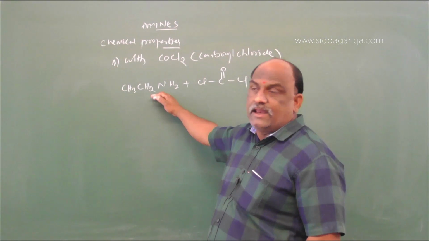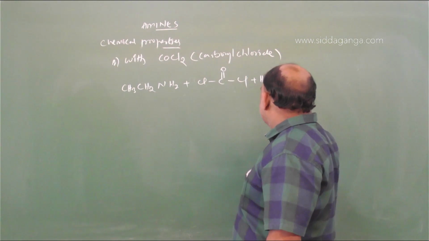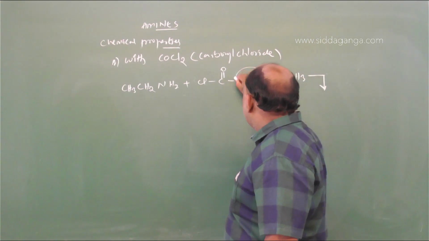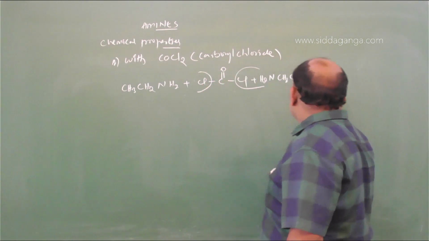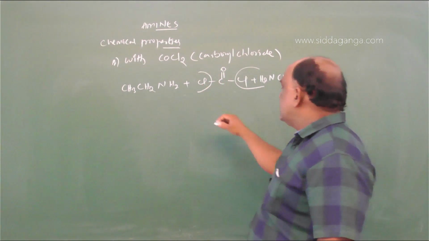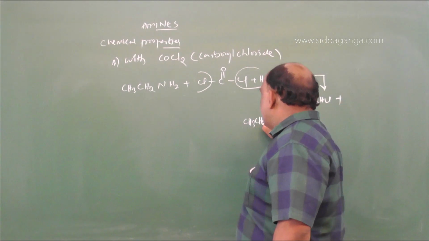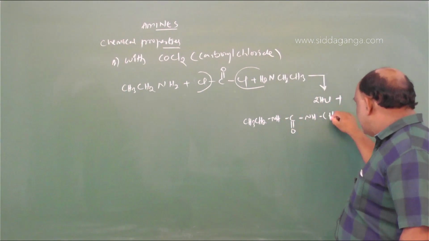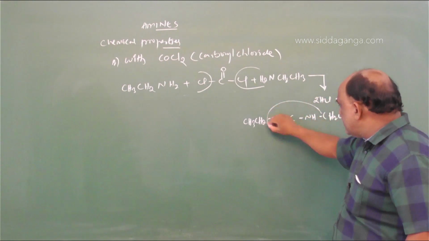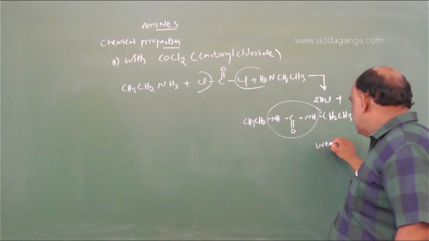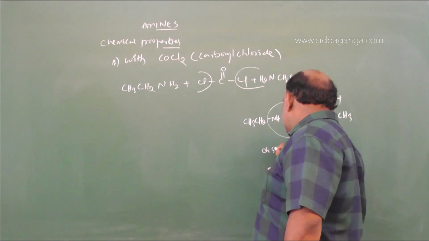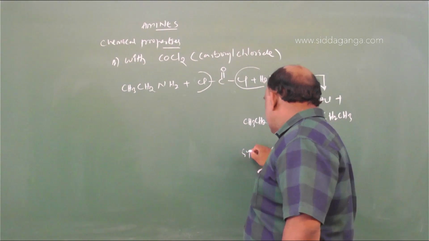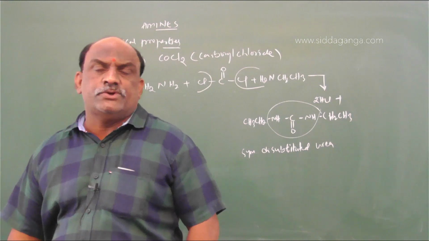of alkyl amines. So again we should go with NH2CH2CH3. If you eliminate Cl, we will get 2HCl plus what is remaining, that is CH3CH2NH-CO-NHCH2CH3. You know this is called urea. Which urea is it? Disubstituted urea. This is said to be symmetrical disubstituted urea.